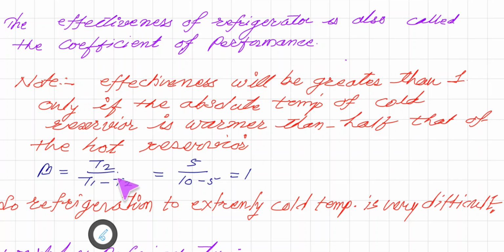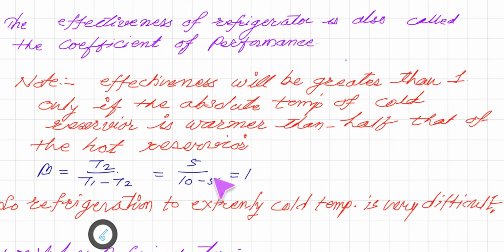So if this T2 is greater than at least half of T1, for example, suppose we consider T1 as temperature 10, then the temperature of the cold reservoir must be greater than half of this, so that we can get the coefficient of performance equal to 1 or greater than that.